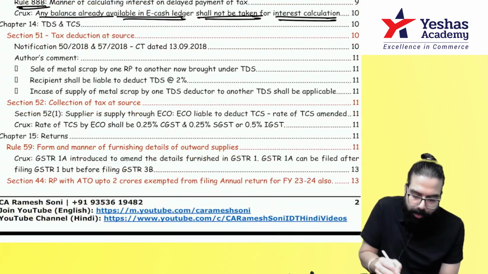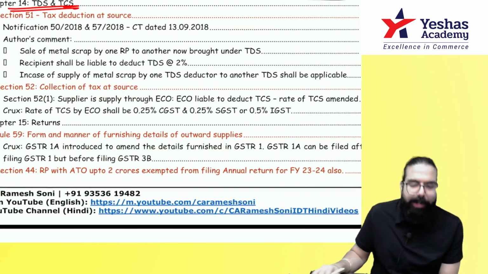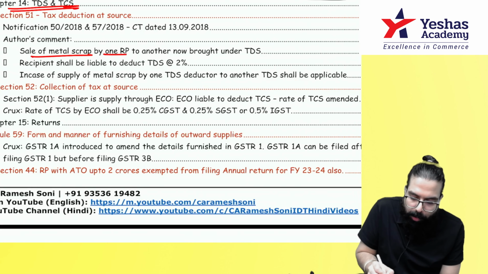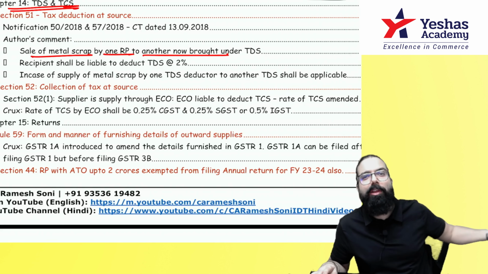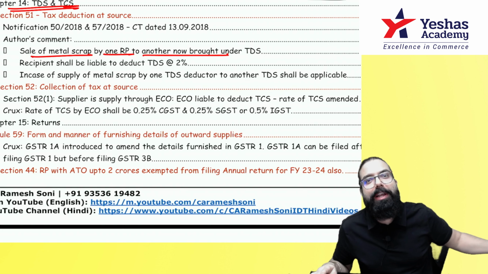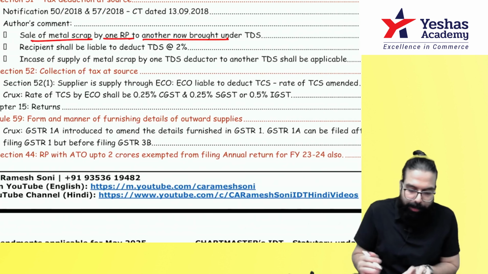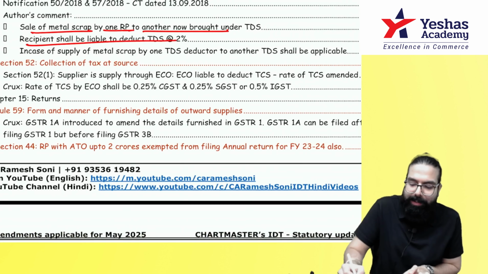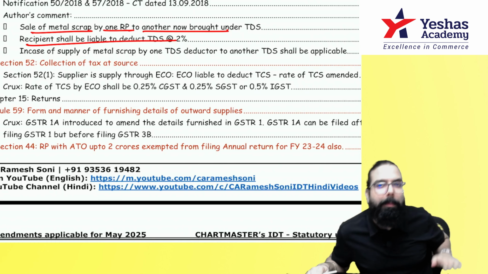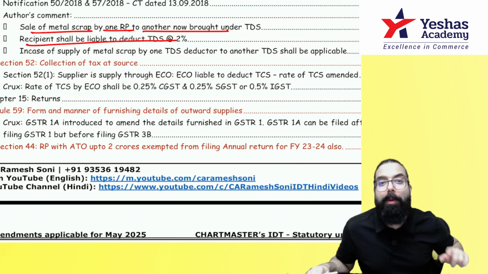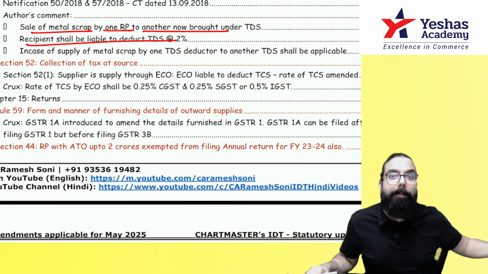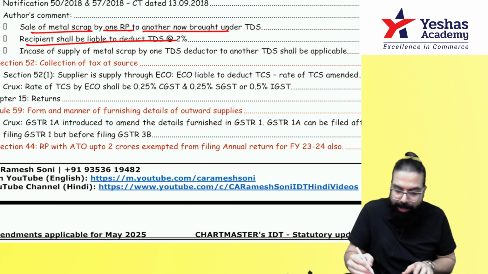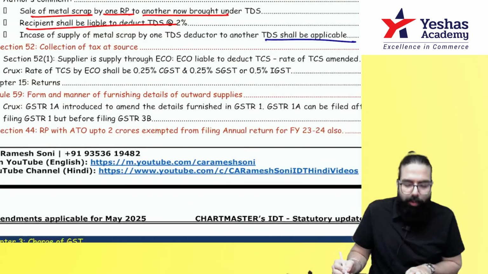Next, in the TDS chapter, they have told about sale of metal scrap by one registered person to another registered person. I am one registered person, you are another registered person. I am selling you metal scrap. You will deduct TDS at the rate of 2%. That's all that has been told. The recipient is liable to deduct TDS at the rate of 2%. In case one TDS deductor is supplying to another TDS deductor, no TDS. But a metal scrap dealer supplying to another metal scrap dealer, TDS is there at the rate of 2%.